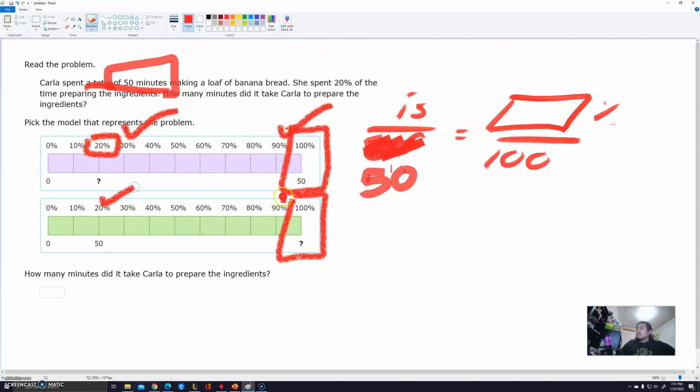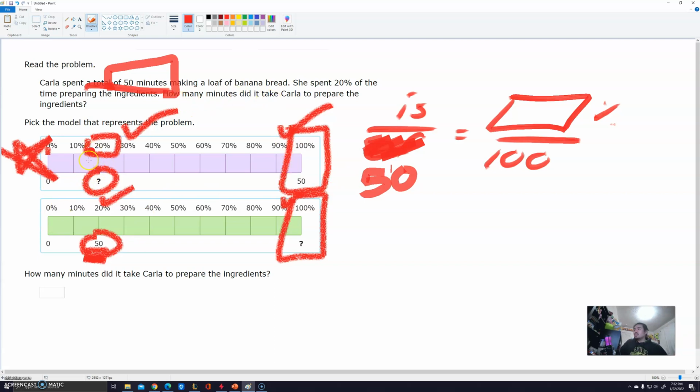The top looks good. But the difference of the two models is that they said 20% is 50 minutes, while this says 100% is 50 minutes. So based on this model we just wrote out, or at least if you guys thought in your head, this would be the correct answer. Okay? Well, I'll explain it again in the next problem, but we're looking for the part of the 50.